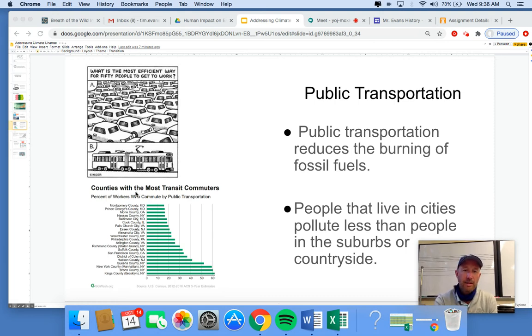This is the counties with the most people using public transportation, all the way here with the most: Kings County, Brooklyn, New York. So if the entire country commuted like we did, we'd be in a much better situation. And just look at New York City. The best counties for public transportation: Brooklyn, followed by Bronx, followed by Manhattan, followed by Queens, right? So the New York City boroughs are doing a good job with this, and I wish more of the country took public transportation.